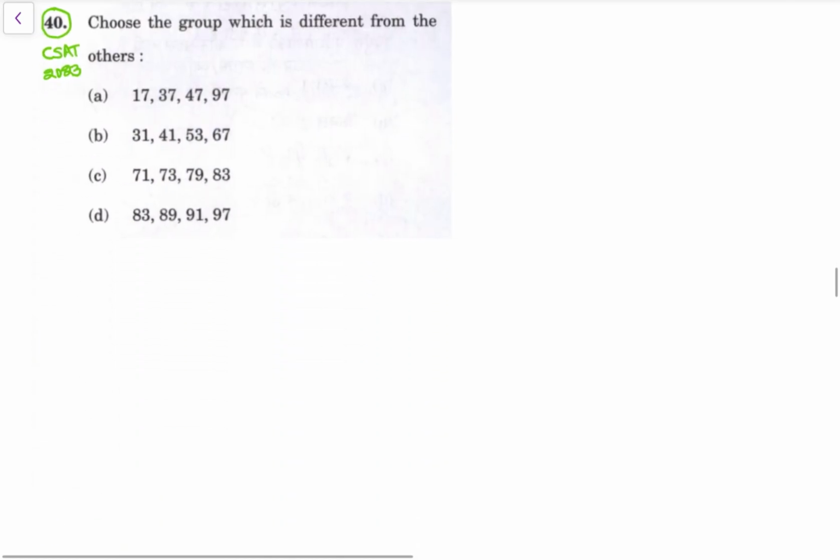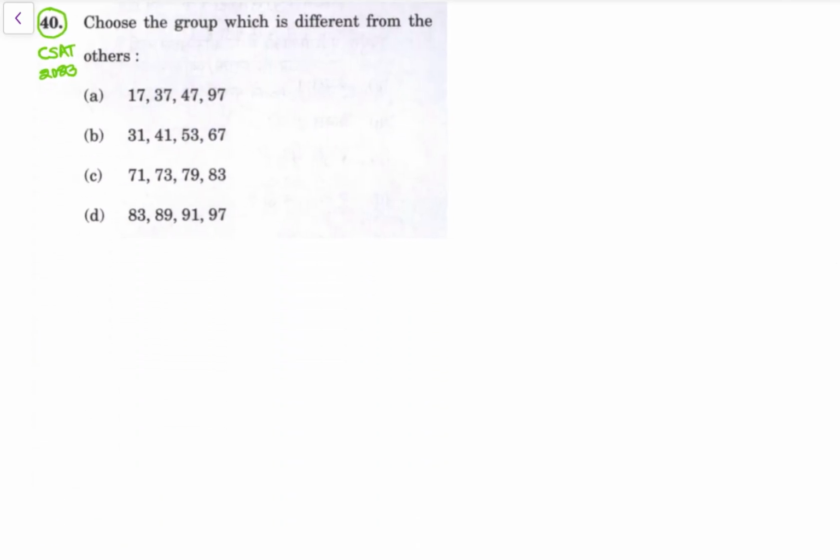Then choose the group which is different from others. CSAT 2023 का क्वेश्चन है, ठीक है. Group which is different from others. See, all these are prime numbers. See, 17 is a prime number, 37, 47, 97 are prime numbers. अब देखो इसमें भी we use same concept, that is 4 4 2 2 3 2 2 3 2 1, right?